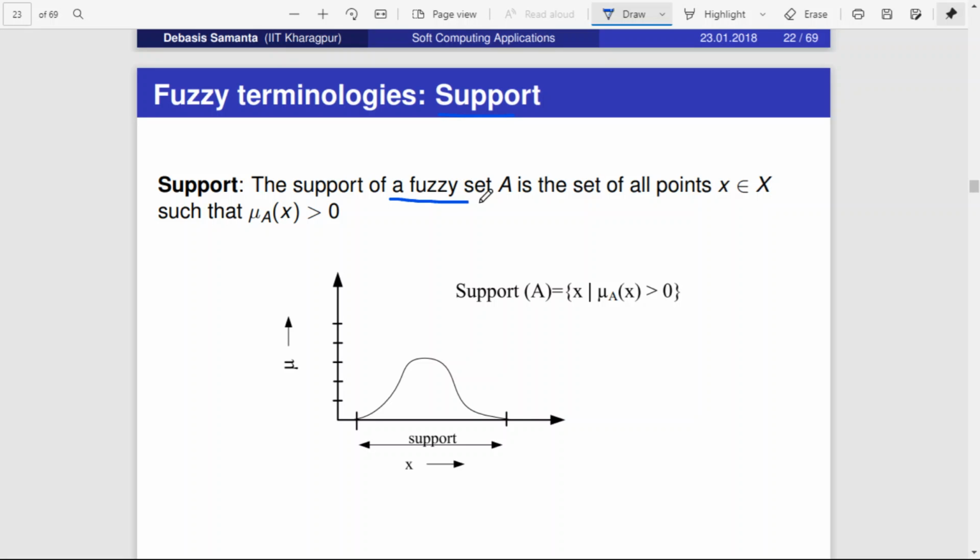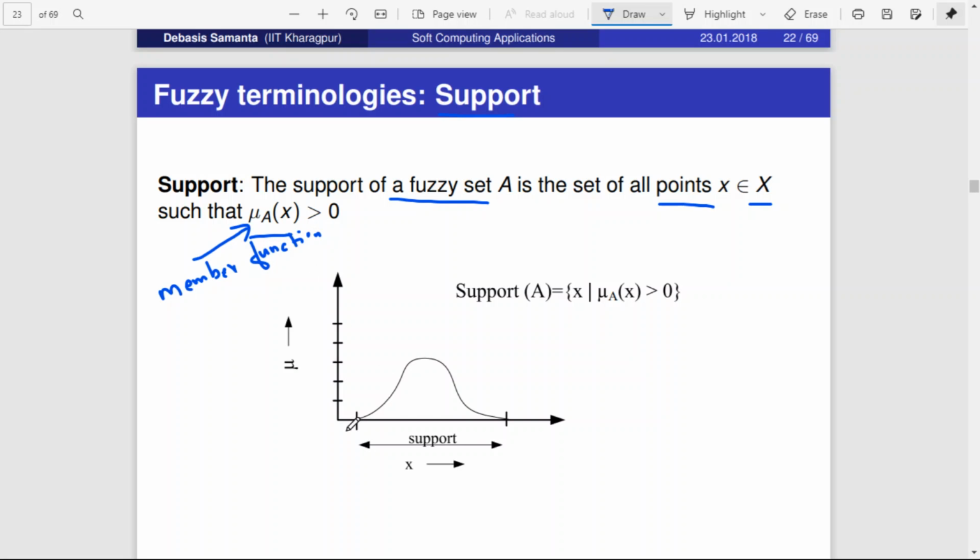The support of a fuzzy set A is a set of all points x which belong to some universal set such that mu A of x is greater than 0. So this mu A is nothing but the membership function. Okay.